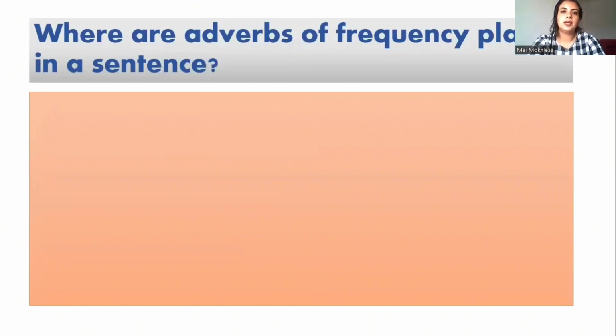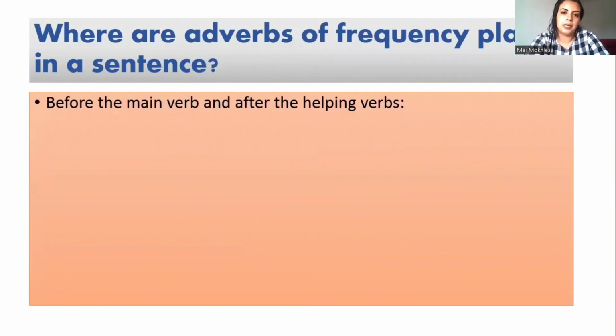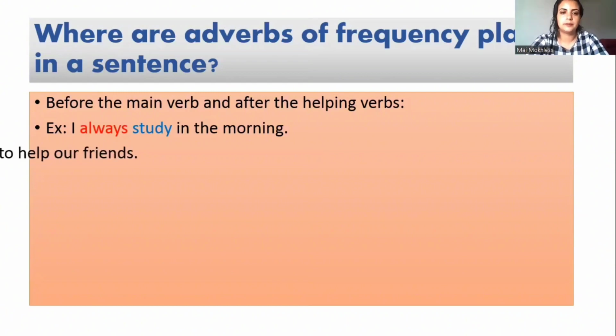But where do we place the adverb of frequency in a sentence? If we have a main verb, we put it before the main verb. And if we have a helping verb, we put it after the helping verb. So we place the adverb of frequency before the main verb and after the helping verb. For example, I always study in the morning. Study is a main verb, so we put always before study. We say, I always study, not I study always. I always study in the morning.